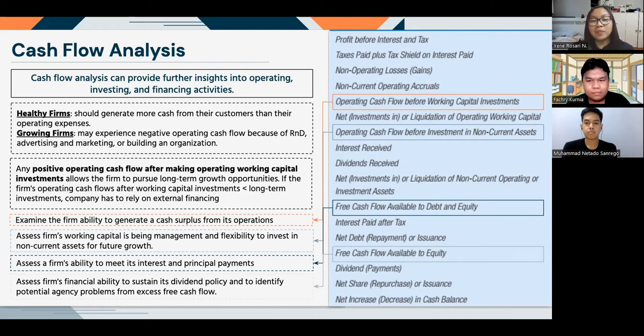Positive operating cash flow will make a firm categorized as healthy if it generates more cash from customers than operating expense. Growing firms sometimes may experience negative operating cash flow because they need to do research and development, marketing activities, and company development.